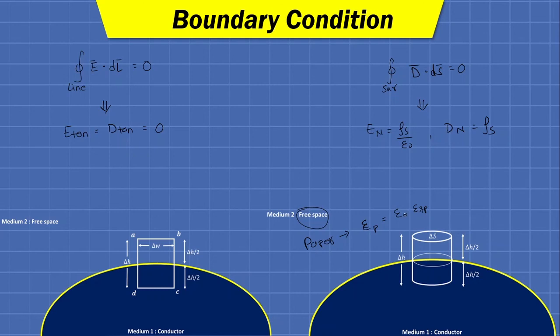Fine. So if we are willing to look for the boundary condition between a conductor and any insulating medium other than free space, then we simply put the absolute permittivity of the medium in place of epsilon 0. So for this case also, these are the results that we got for a conductor in free space.